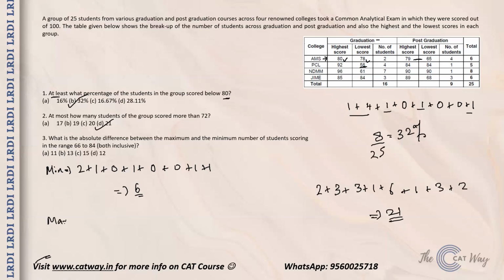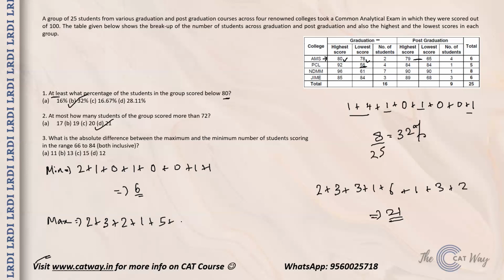When you are doing the maximum, you calculate in the same way. Like in AMS, we know both these people are going to be counted. Now in post graduation you see that 65 is the lowest, so that one guy is out, but the remaining 3 can be there. Similarly, you have PCL. In PCL, one guy is out, 2 guys are out, but 2 people can be there. Okay, post graduation, one guy is there, he is definitely there. In MBMM, 61 one guy, 96 one guy. So these 2 guys are out, but you have to maximize for the remaining 5 people. You will consider them falling into this range that we are considering, 66 to 84.